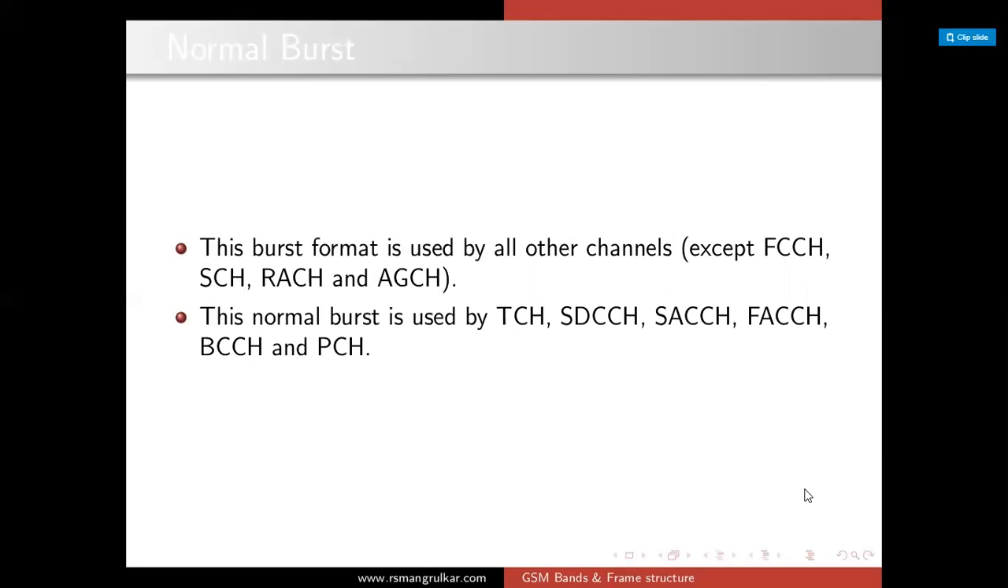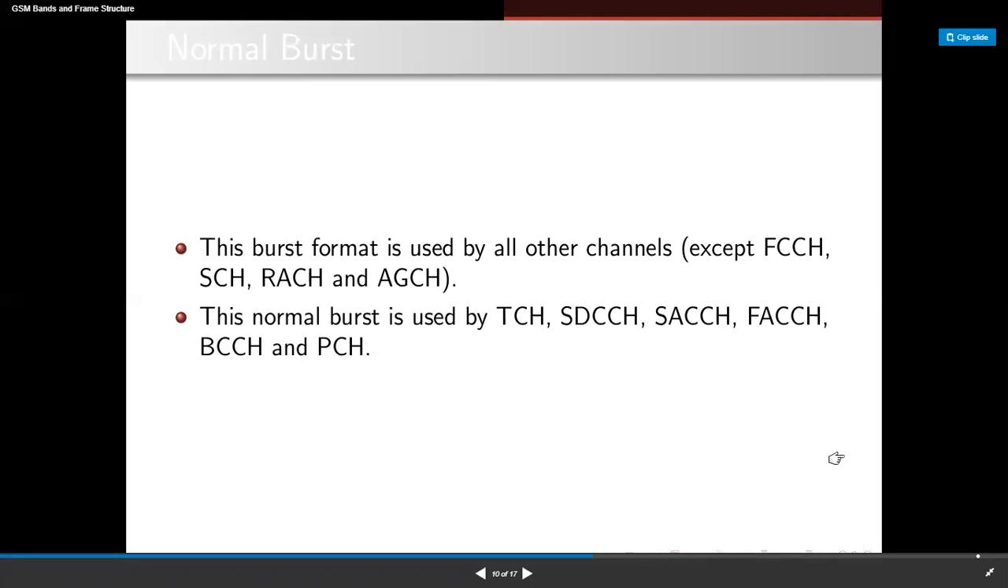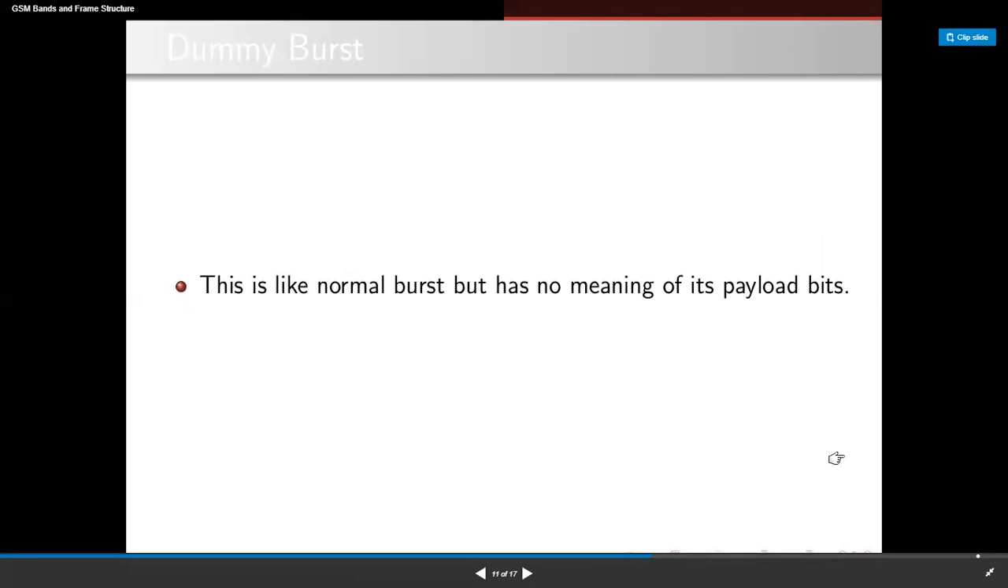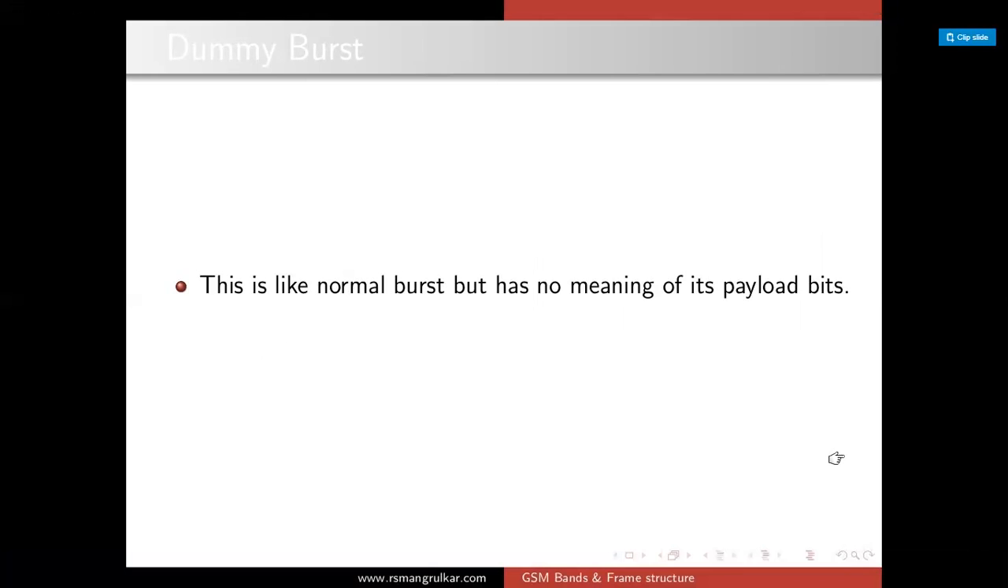Normal burst. This burst is used by all other channels except the frequency correction channel, synchronization channel, random access, and access grant channel. It is used by TCH, standalone dedicated control channels, slow associated, fast associated, broadcast, and paging channels. Dummy burst is used as filler information for unused time slots. This is similar to the normal burst, but its payload bits have no meaning.